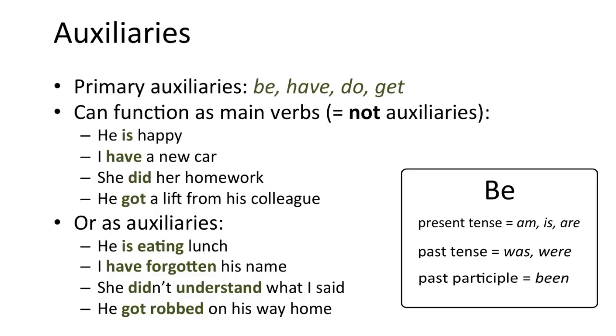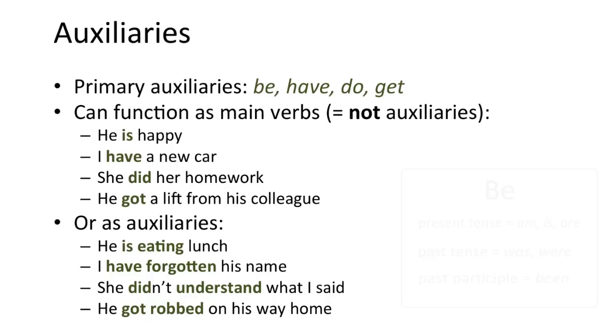Primary auxiliaries are different from all other verbs in English in that they can function either as main verbs or as auxiliaries. So they can be the only verb in a clause, like in these examples. He is happy. I have a new car. She did her homework. He got a lift from his colleague. In each of these sentences, the primary auxiliary is the only verb, and so it's the main verb.